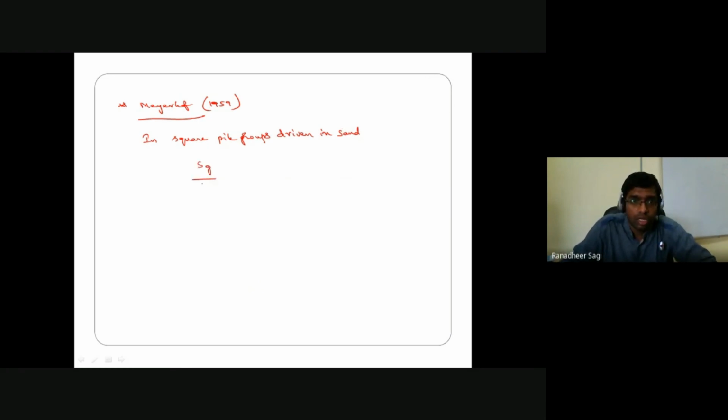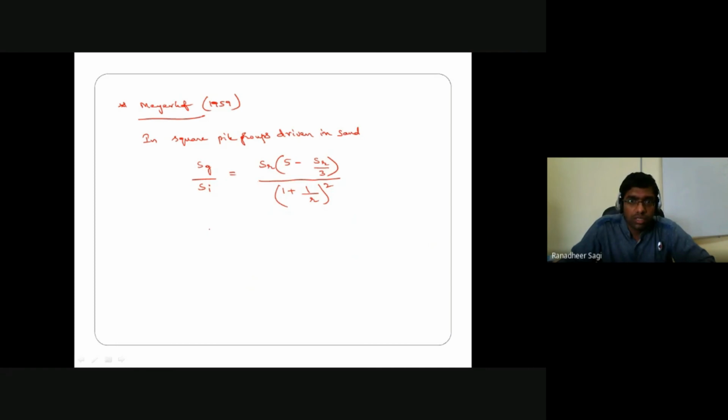The ratio of settlement in your pile group to that of your settlement in the individual pile is given as s_g by s equals (s_r into (5 minus s_r by 3)) divided by (1 plus 1 by r) whole squared. So from this expression also we can go on to estimate how much is going to be the settlement in that particular pile group embedded in sand.